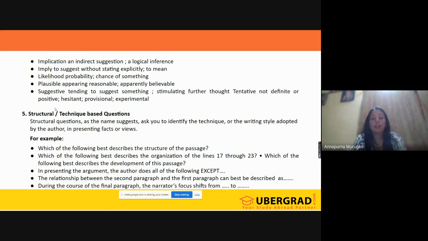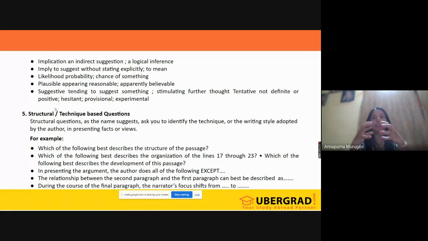The relationship between the second paragraph and the first paragraph: how these paragraphs are connected. If in the first paragraph they are describing something, what is happening in the second paragraph? That we need to find out. During the course of the final paragraph, the narrator's focus shifts from dash to dash here. So what is the structure happening there? That is what you need to find out here.